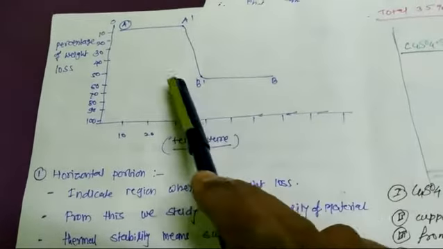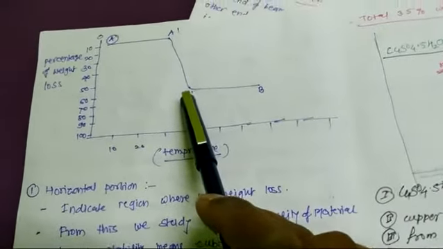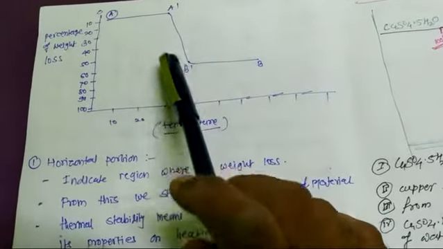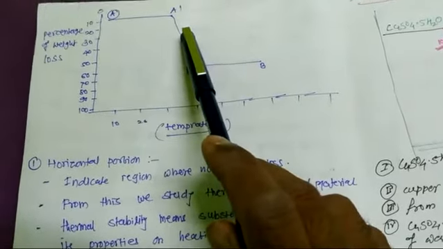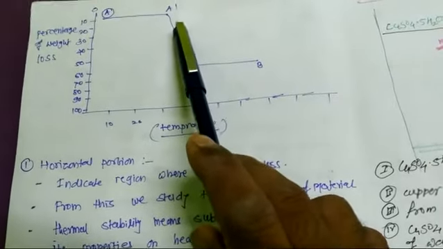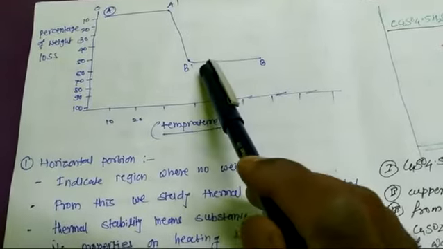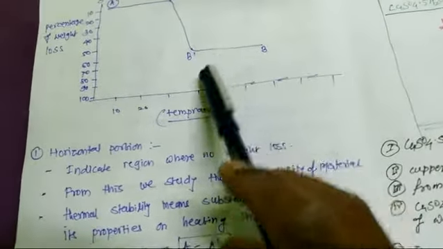So from these thermograms, we receive information for the storage of the compounds. From A to A1, our compound is stable at that temperature. And from A1 to B, the compound starts to decompose.